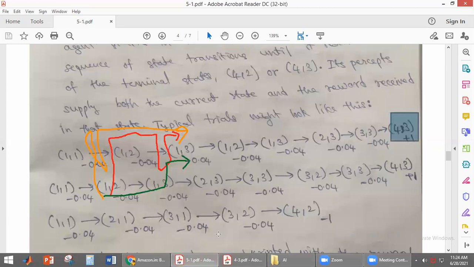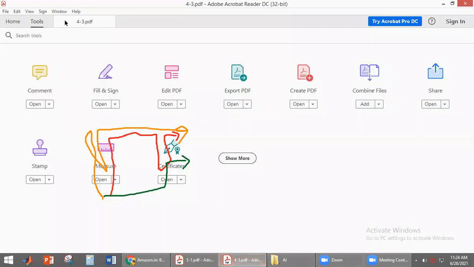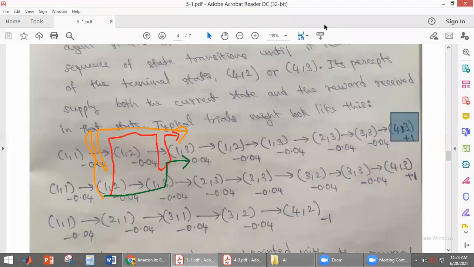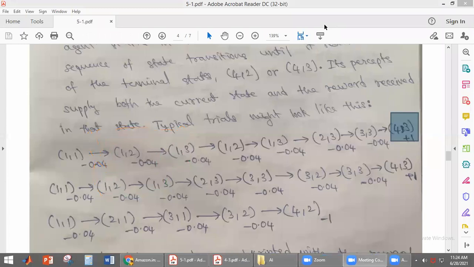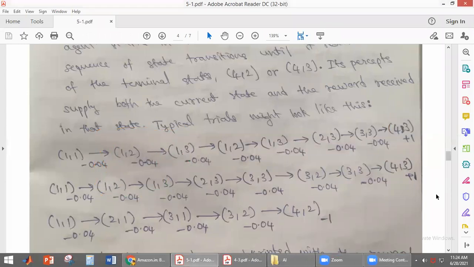How is it getting three trials? By just following that optimal policy. It is following this optimal policy. So these are like that. We have different trials, students, here.